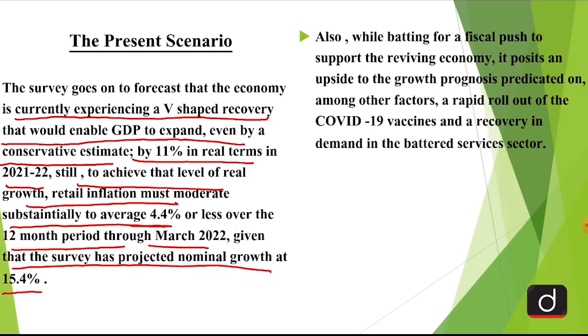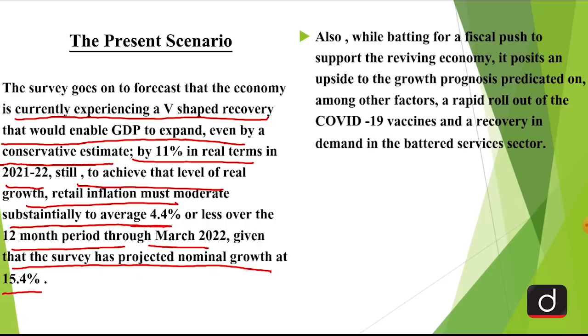Now, the survey, like I have already told you, has forecasted that the economic growth will be a V-shaped growth. If we speak about a V-shaped economy, the economy suffers a sharp but brief period of economic decline with a clearly defined trough, followed by a strong recovery. That means on one side, when the economy comes down, it comes down for a very brief period, but then the economy takes a turn and starts moving upward.